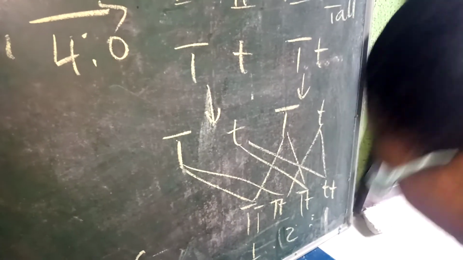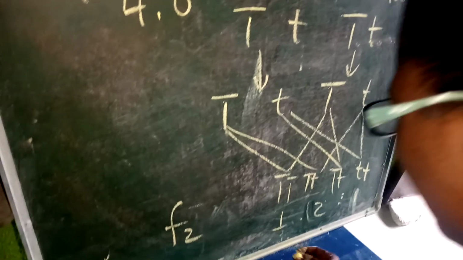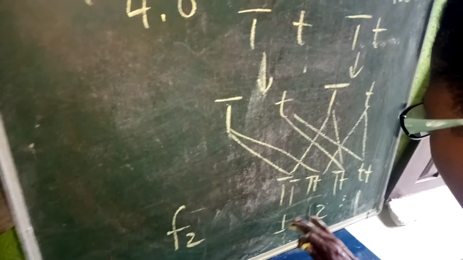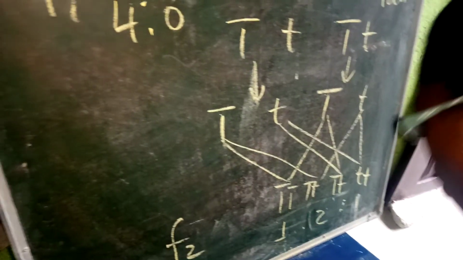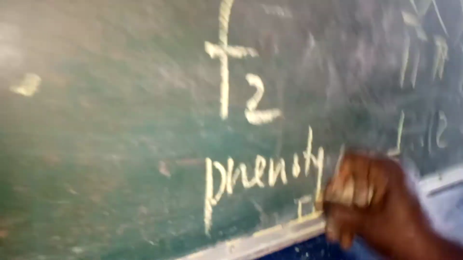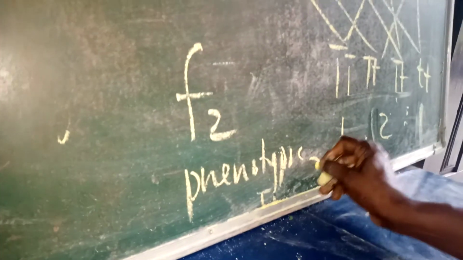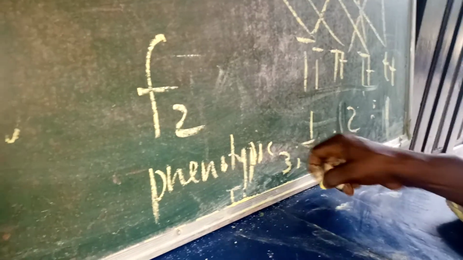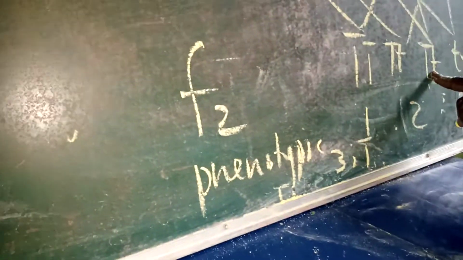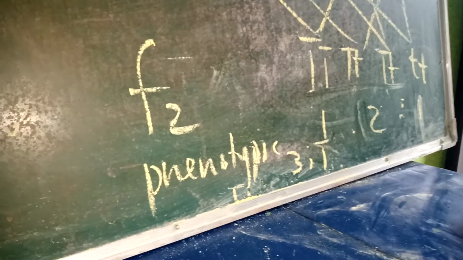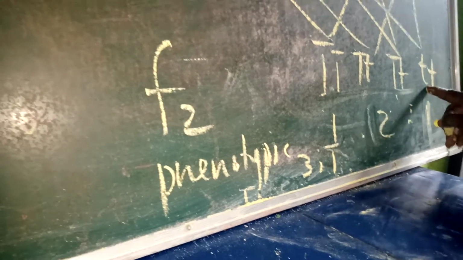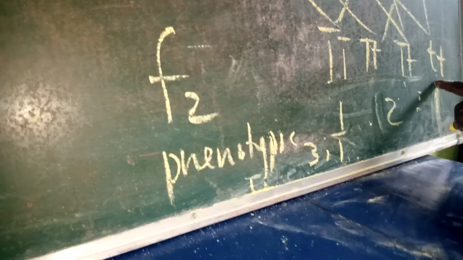So phenotypically, three of these are going to be tall. That is why the phenotypic ratio is 3 to 1, because 1, 2, 3 offspring are going to be tall, and then only this one will be short or dwarf.